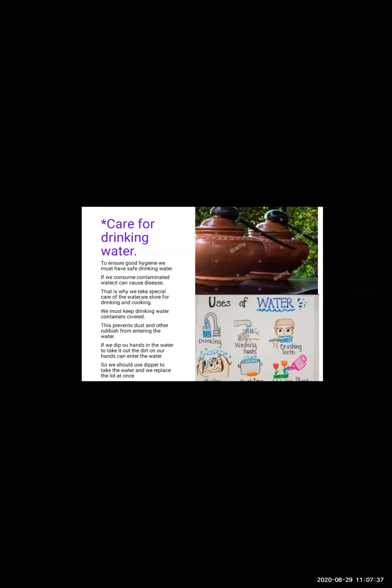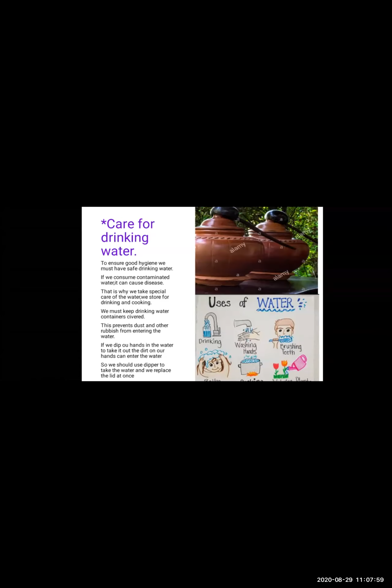Whatever you take the water in, whether it is a bottle, a glass, or a vessel, you should always keep it covered. Even if you take it from a brass vessel or an earthen pot, you must see that the vessels or pots are properly covered.